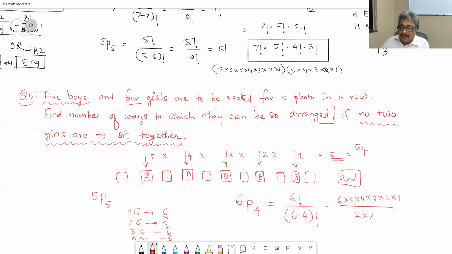And therefore this is the final answer: 5P5 into 6P4. 5 factorial into 6 into 5 into 4 into 3 is the answer. The numerical answer is 43200.